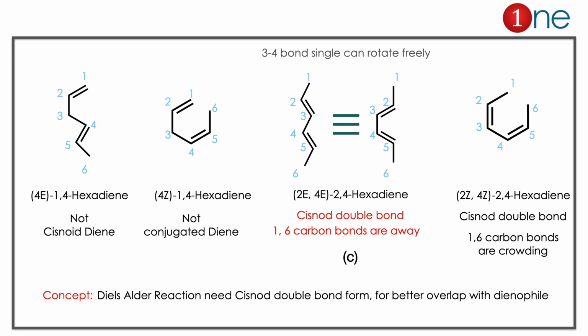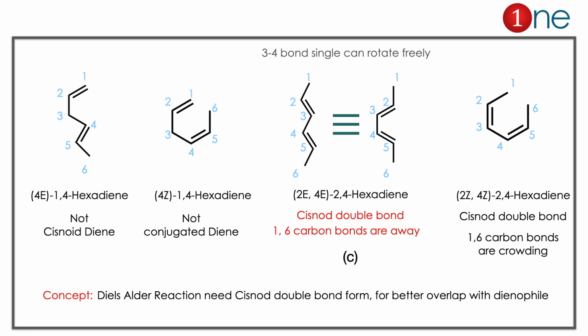The starting materials are all alkenes there. So we redraw with a proper structure. Here 6 carbons with different configurations. First one is 4E, second one is 4Z, third one is 2E and 4E, fourth one is 2Z and 4Z. So there are these possibilities. But the Diels-Alder reaction demands an s-cis configuration. Here the s-cis configuration is there, which is C and D.